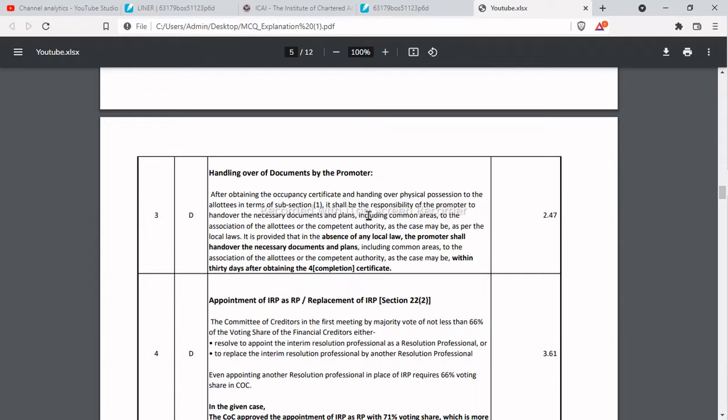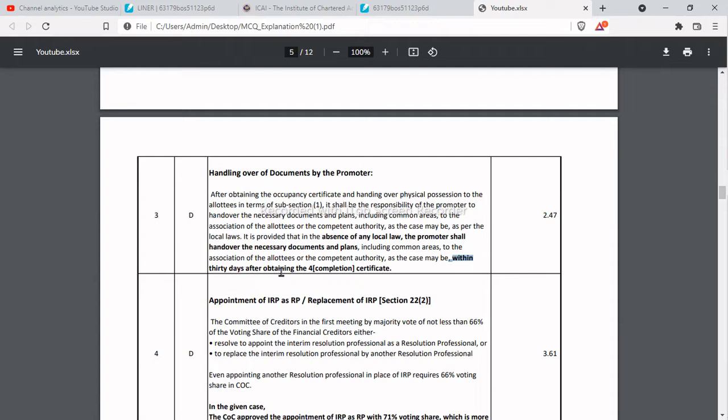Okay, it shall be the responsibility of the promoter to hand over the necessary documents and plans, including the common areas, to the association of allottees or the competent authority, as the case may be, as per the local laws. It is provided that in the absence of any local law, the promoter shall hand over the necessary documents and plan, including the common area, to the association of allottees or the competent authority, as the case may be. This is very important, within a period of 30 days after obtaining a completion certificate.